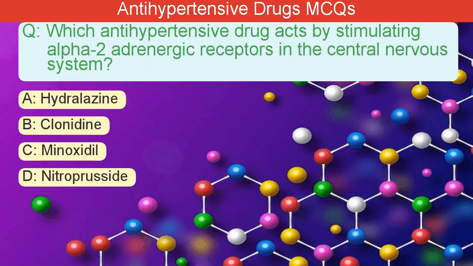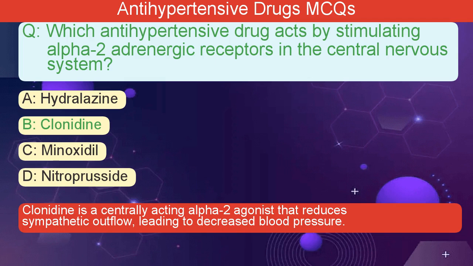Which antihypertensive drug acts by stimulating alpha-2 adrenergic receptors in the central nervous system? A. Hydralazine. B. Clonidine. C. Minoxidil. D. Nitroprusside. The correct answer is B. Clonidine is a centrally acting alpha-2 agonist that reduces sympathetic outflow, leading to decreased blood pressure.